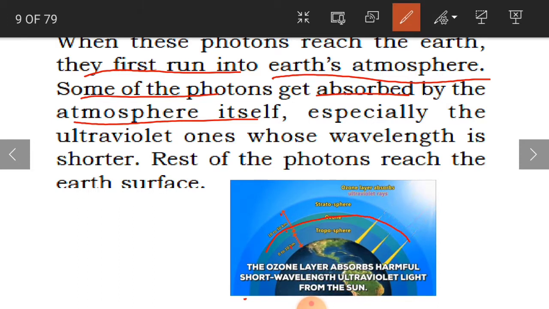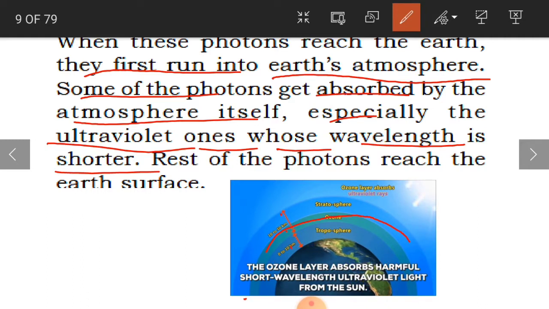Some photons get absorbed by the atmosphere itself, especially the ultraviolet ones whose wavelength is shorter. So what type of rays get absorbed, children? The ultraviolet rays, which we also call UV rays.